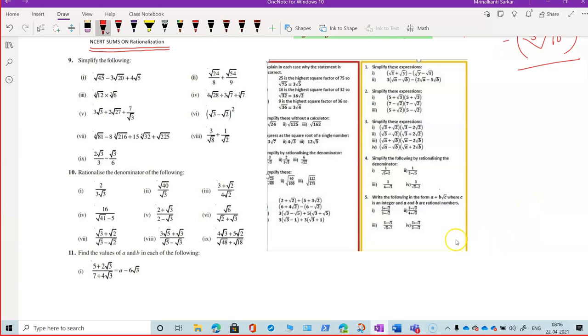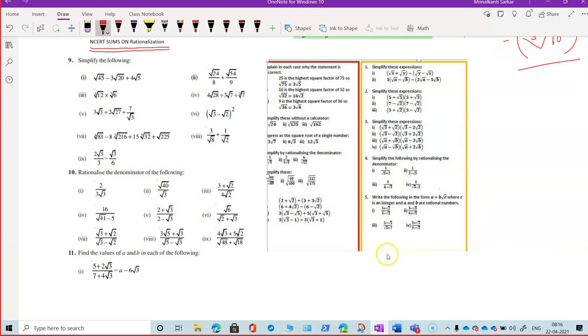Okay, let me take one example from my own collection. Just let us see if they have asked you this kind of simplification. See, express this as square root of a single number. Multiply these without a calculator. Simplify these without a calculator. This kind of sums. Explain whether these are true or false. These are also there. You can keep a snapshot in your computer. You can practice at home. All of you are very good in it, I know. You can take the snapshot of this, keep it in your collection, and practice from there in addition to the NCERT sums.